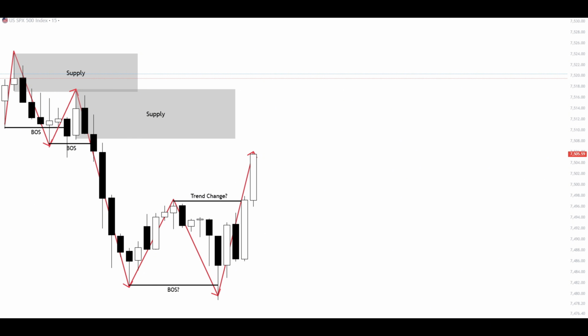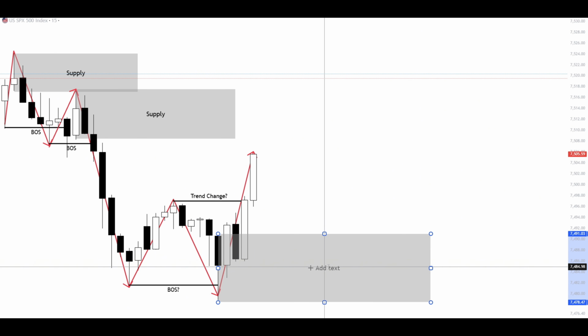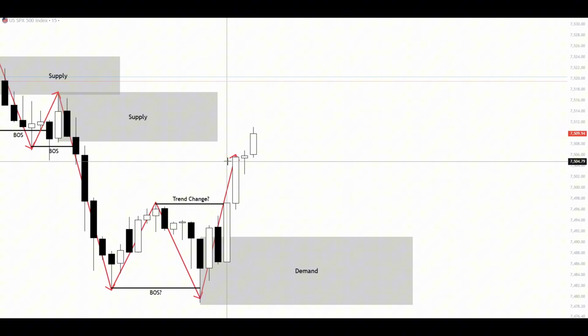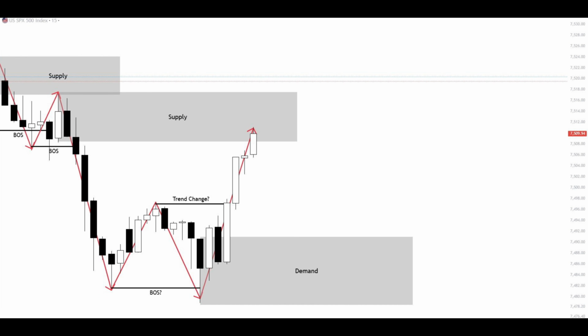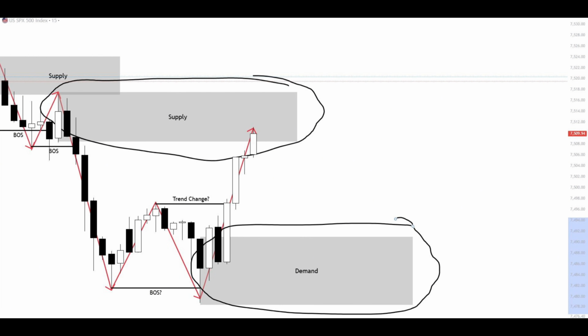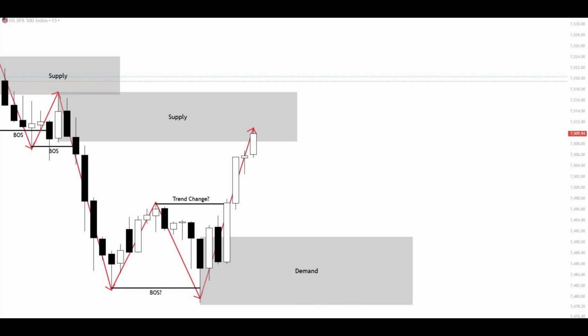Also on an uptrend, we look to identify demand levels. They are the last downside candle before the market started the impulse to the upside. Now the price keeps going up and it hits into the supply. Now the question is, which one is valid? Because we have a supply, which is an entry structure of a downtrend, but we also have a demand, which is an entry structure of an uptrend. So they're self-conflicting. Where we need to look for confirmations are these two, on the break of the low and on the trend change.